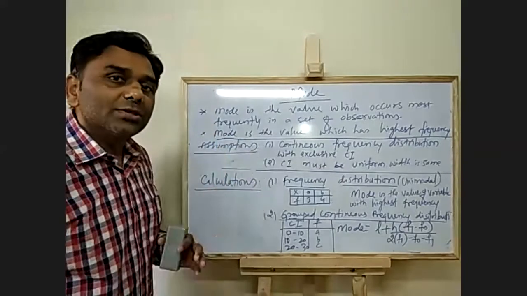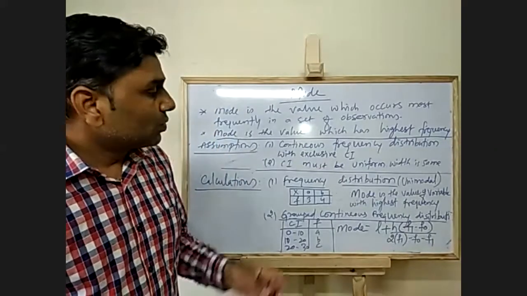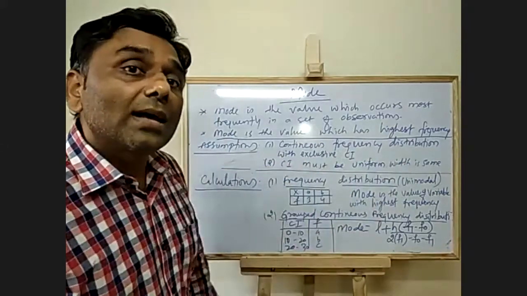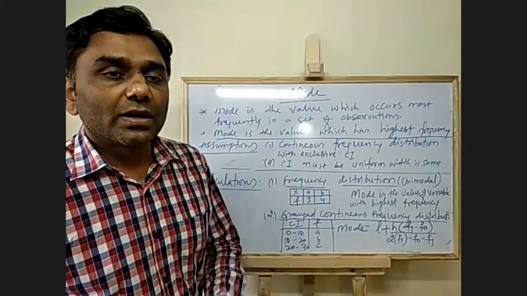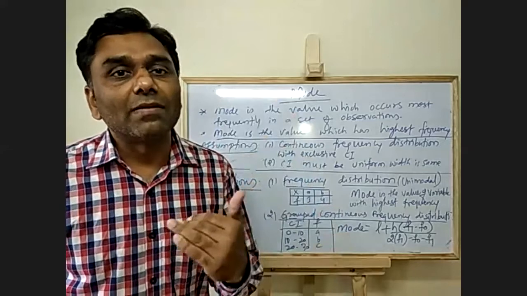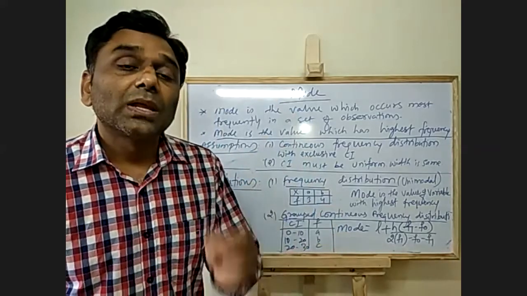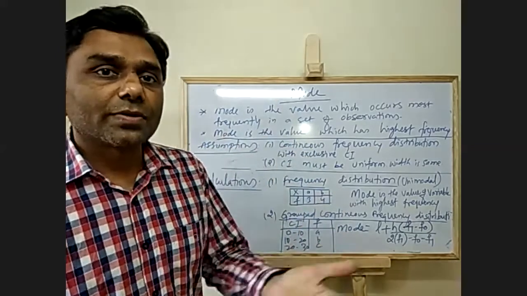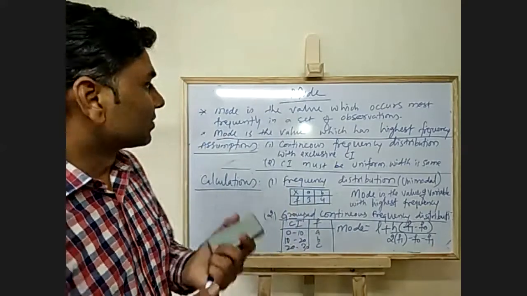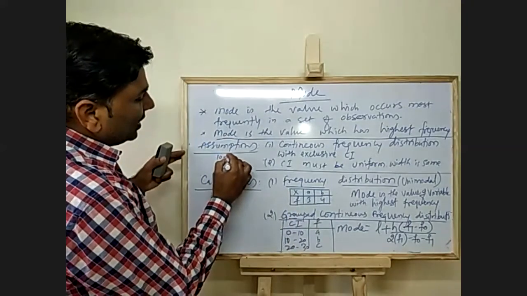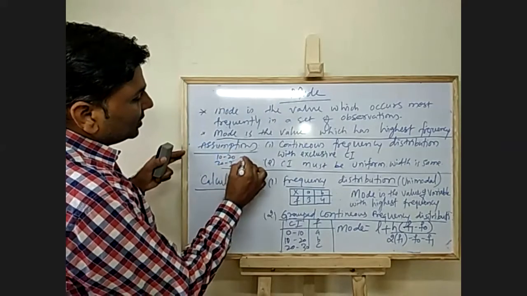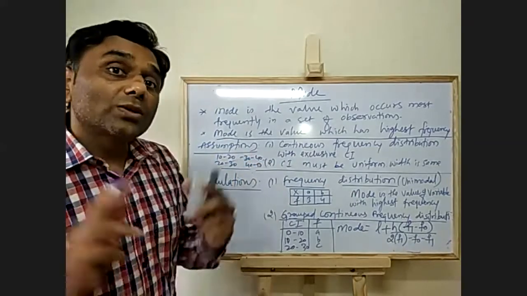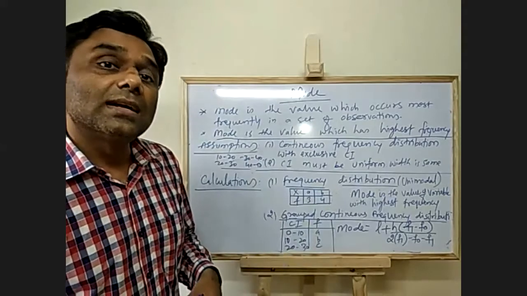There are some assumptions when we do the calculations here. First one is continuous frequency distribution with exclusive class intervals. If a frequency distribution table is given and there is grouped data, it has to be a continuous frequency distribution with exclusive class intervals, that is 10 to 20, 20 to 30, 30 to 40, 40 to 50. So exclusive class intervals, continuous data.